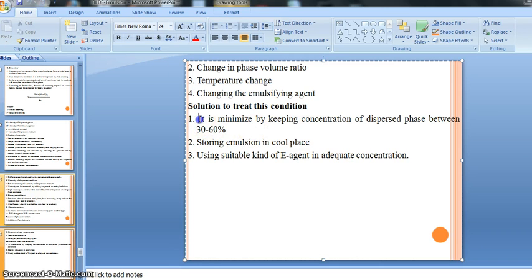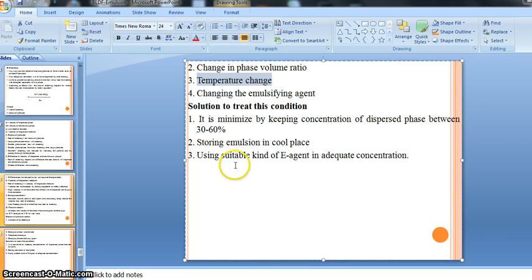So this is the first remedy or first solution for phase inversion. Then, storing the emulsion in a cool place. As we know, change in temperature is also responsible for phase inversion, that's why there is a recommendation for storing the emulsion in a cool place. In a cool place, not a cold place, not a humid place, and not a hot place. By this way we can minimize our phase inversion.